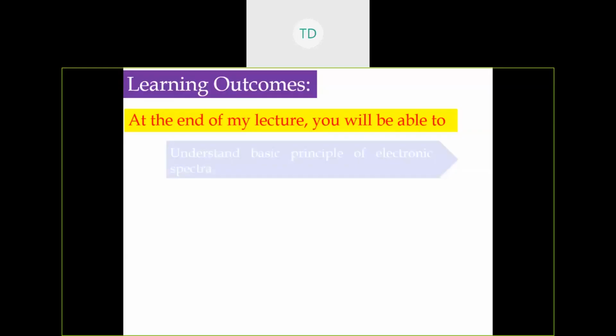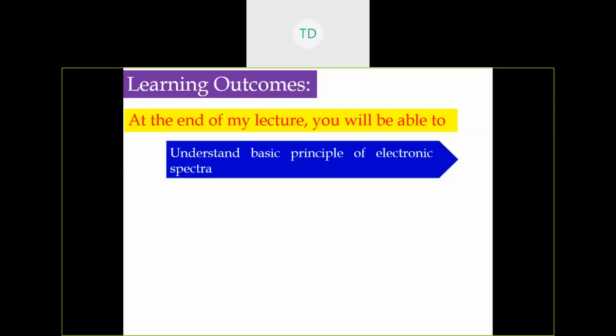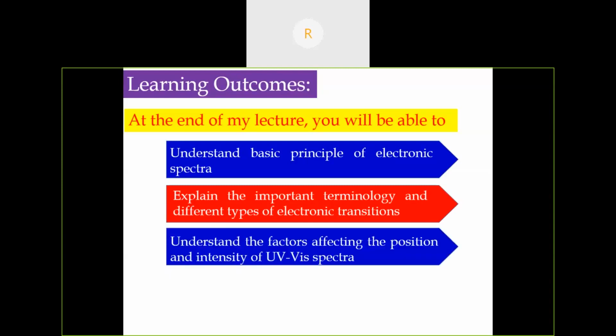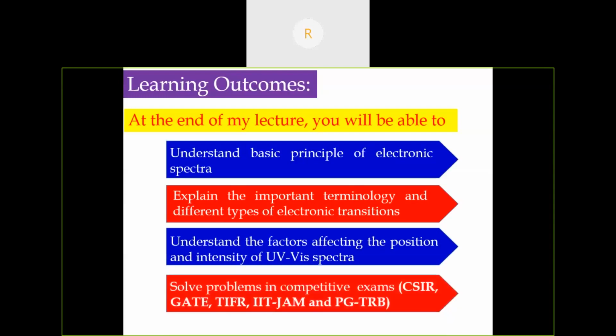At the end of my lecture, you will be able to understand the basic principle of electronic spectroscopy, and you will be able to explain the important terminology and different types of electronic transitions. You will be able to understand the factors which affect the position and intensity of UV visible spectra, and you will be able to solve the problems in competitive examinations on UV visible spectroscopy.